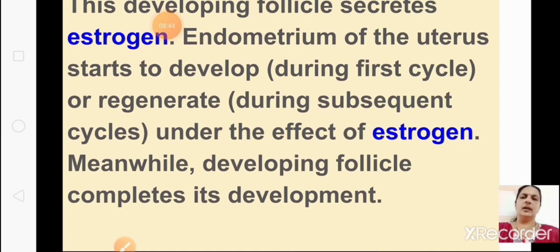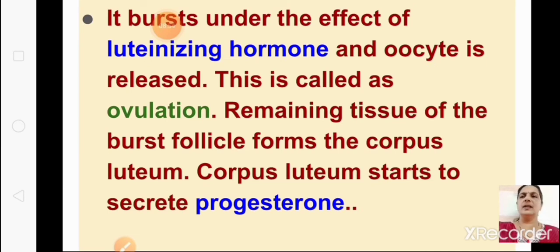Meanwhile, the developing follicle completes its development. After that, it bursts under the effect of luteinizing hormone. I have given these in points so that you remember, then you can elaborate and write. It bursts under the effect of luteinizing hormone and the oocyte is released. In the middle of the menstrual cycle, that is on the 13th, 14th, 15th day, the oocyte is released. That is called ovulation, and that period is called the ovulation period.